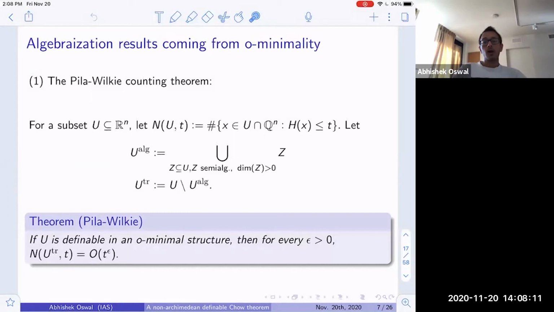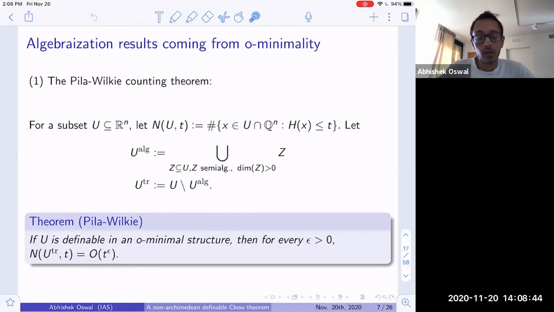And so the power of o-minimal geometry comes from two fundamental algebraization theorems. The first theorem is the Pila-Wilkie counting theorem. If one starts with a subset U of R^n, one defines U^alg, the semi-algebraic part of U, to be the union of all positive dimensional semi-algebraic subsets contained in U. And you define the transcendental part of U to be the complement of U^alg.